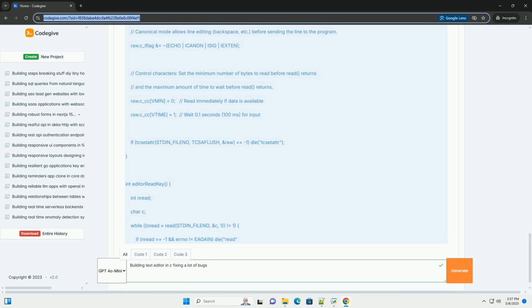The editorConfig struct holds the overall state of the editor. cx, cy are the column and row position of the cursor in the file. rx is the column position of the cursor in the rendered text. This is crucial for dealing with tabs. rowoff and coloff are offsets for vertical and horizontal scrolling, respectively. These determine which part of the file is visible on the screen.